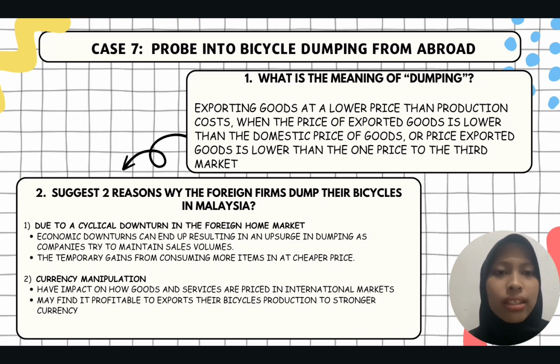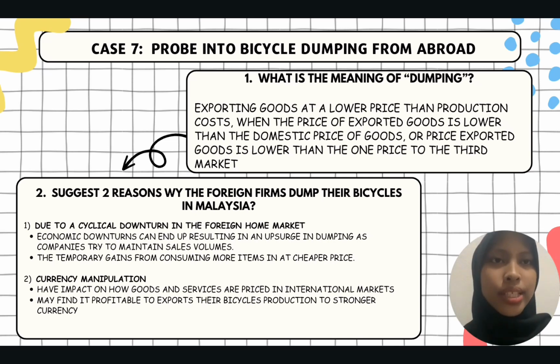For the first, what is the meaning of dumping? Dumping is the export of good at a lower price than production cost, when the price of export good is lower than the domestic price of good, or when the price of export good is lower than the price of the third market.